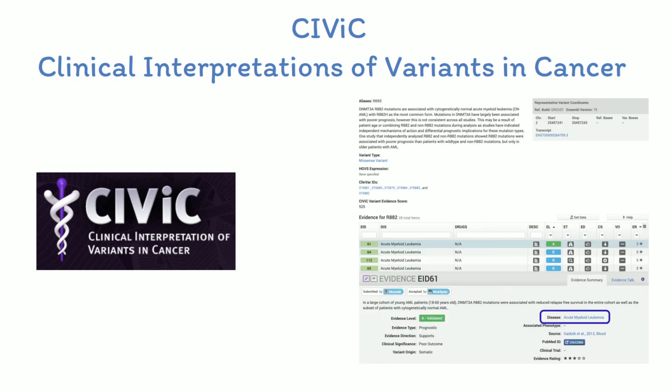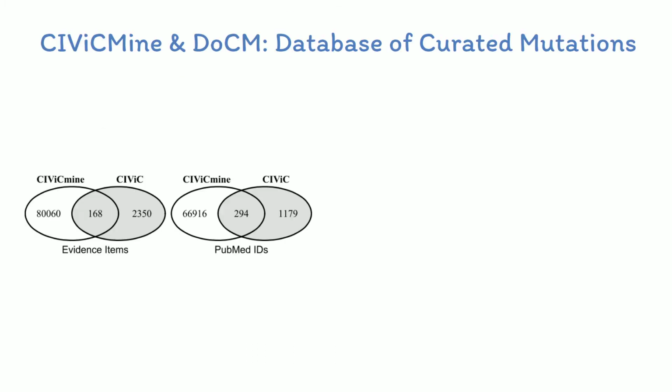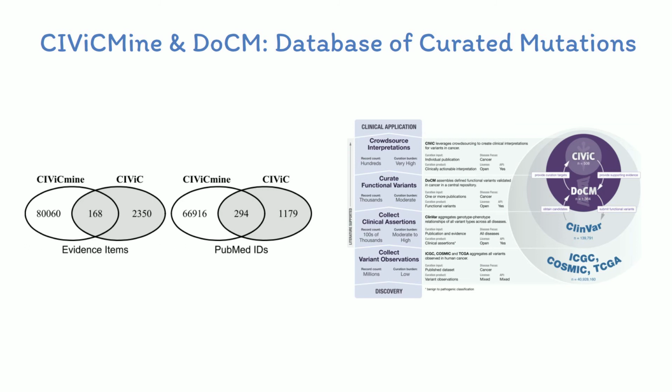Civic is an open-access, open-source, community-driven web resource for clinical interpretation of variants in cancer, whose goal is to enable precision medicine by providing an educational forum for dissemination of knowledge and active discussion of the clinical significance of cancer genome alterations. Working in concert with Civic are CivicMine and the database of curated mutations.